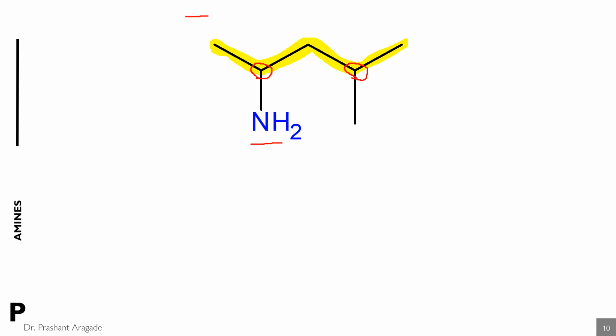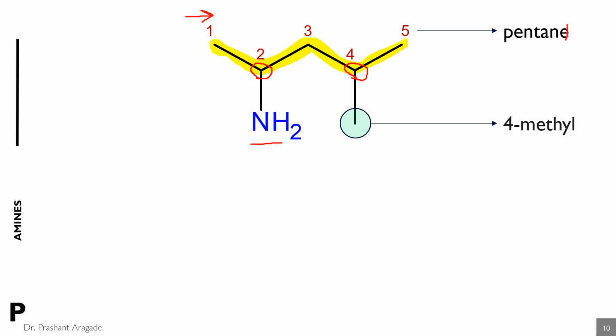So you have to number from left to right. So there are 5 carbon atoms. So the name of this parent chain is pentane. Then you have to replace this E with the amine suffix. Then find out the substituents. The substituent is 4-methyl and the amine group is attached at the second position. So just prefix the position number and name of substituents onto the parent name.